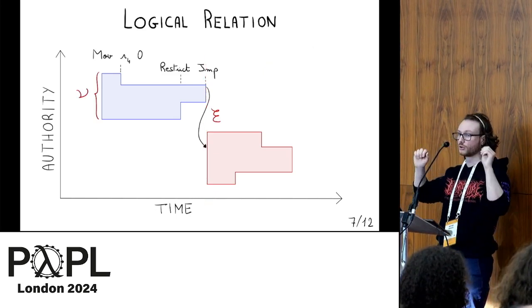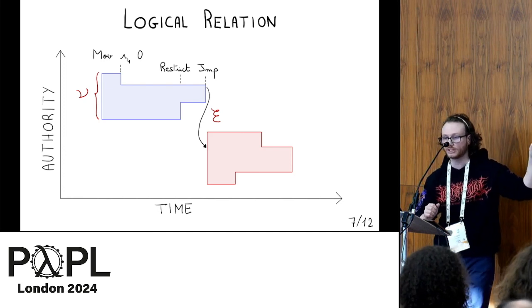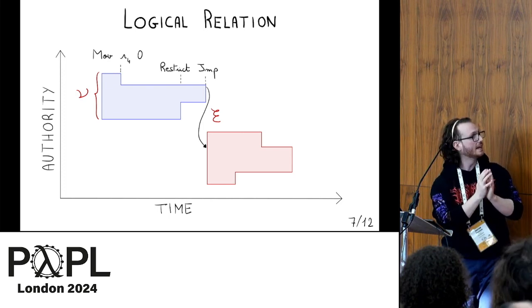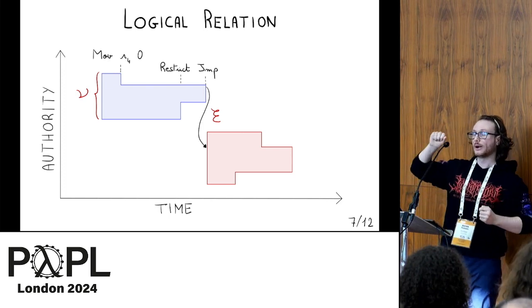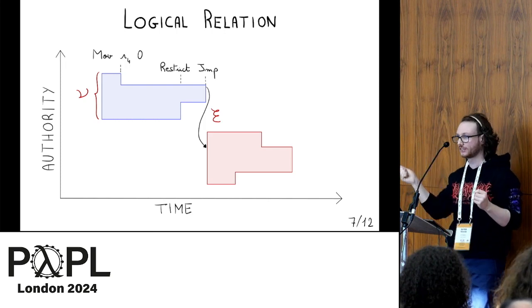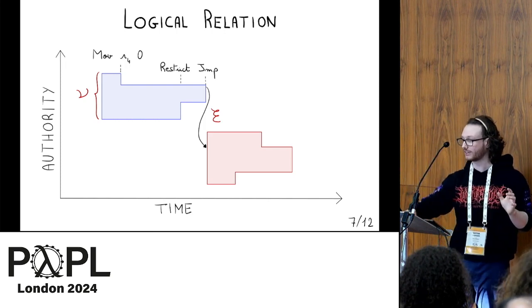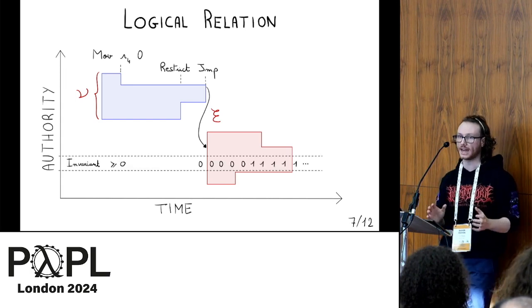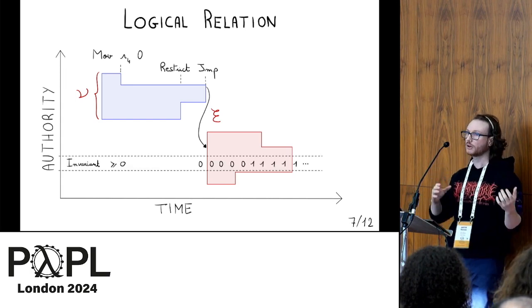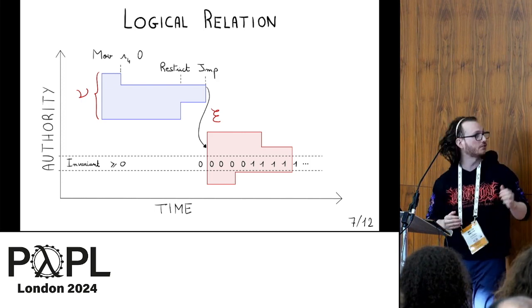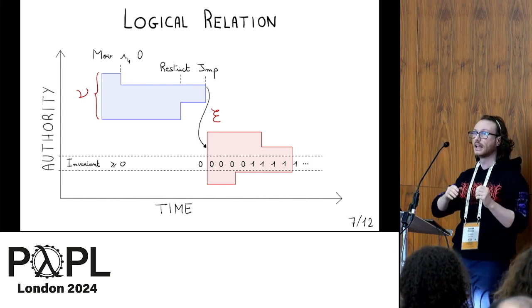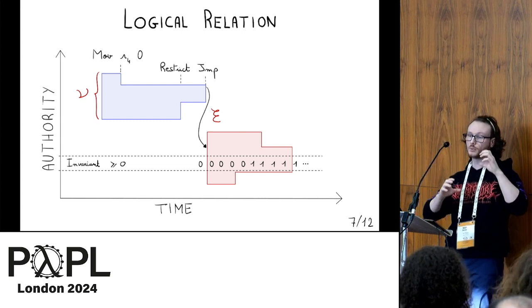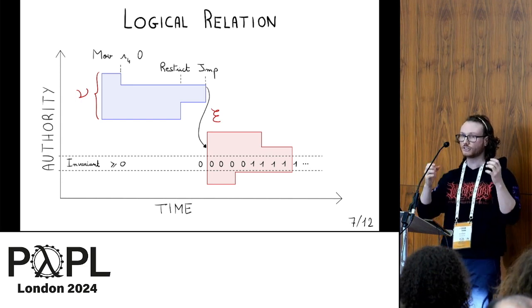To do so, there are two components. There is the V component that captures what is the authority of a word that we give, and then the E component that captures what happens after the jump. In particular, what is very important about this logical relation is that it needs to be defined in a way that is compatible with the user-defined invariant. So for instance, if we have an address A that has an invariant saying that the content is always non-negative, then when we define V and E, it needs to be compatible with this.